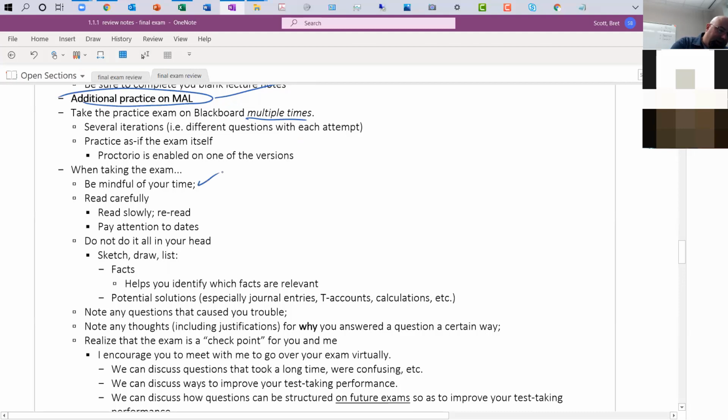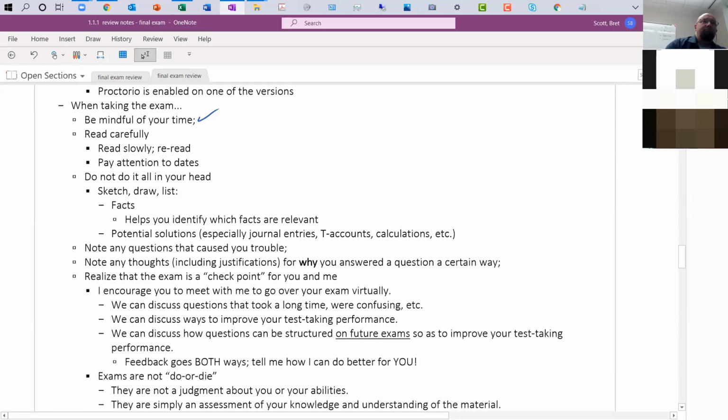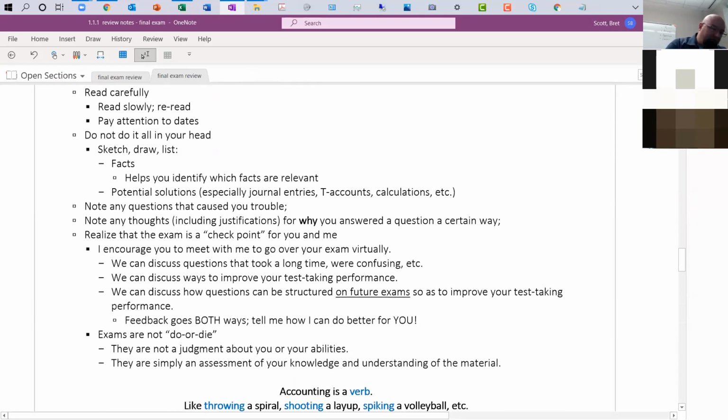Taking the exam, be mindful of your time. Most people will not have a problem with the 2.5 hour time period. You'll have plenty of time. So read slowly, read carefully. Watch out, for any of you who have pitfalls when it comes to dates or time periods, right? Go back, remind yourself, I need to pay close attention to dates, I need to draw timelines, et cetera. Sketch things out as much as possible, especially for the chapter 11 stuff. I think you have to remind yourself how the cash from operating activities is shown on the statement of cash flow. So sketch things out in a way that makes sense to you. Okay?